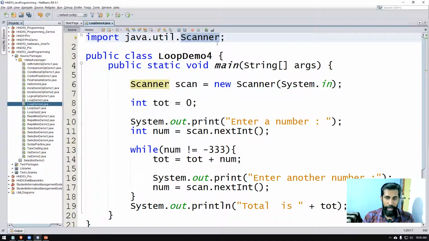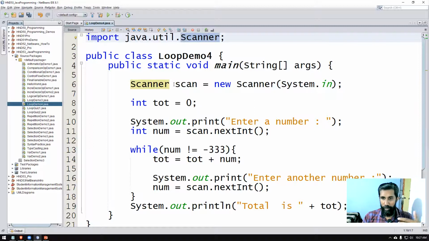Like you go to the main cupboard, open the cupboard, second rack, you have the grinder machine, you have the drill machine, you have the screwdriver. Likewise, you are telling it go to this place, from there go to this place and get this tool, right? So you don't have to build this from scratch. The Scanner class is a special class designed by the Java developers themselves. What it does is it lets you take inputs from the keyboard. If you want input values, this program can handle that.